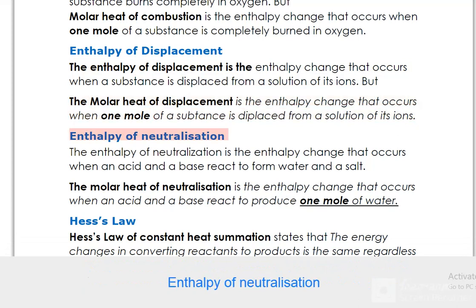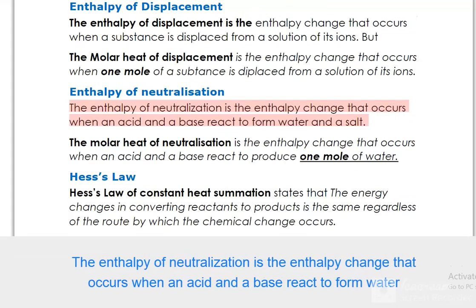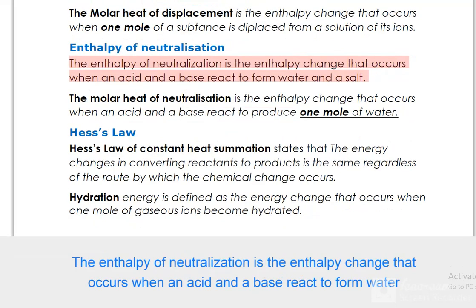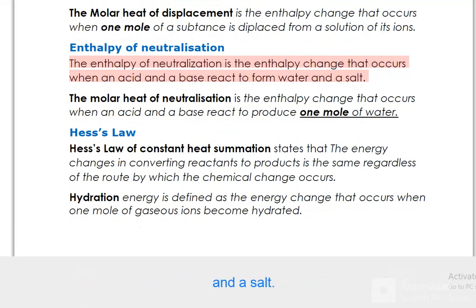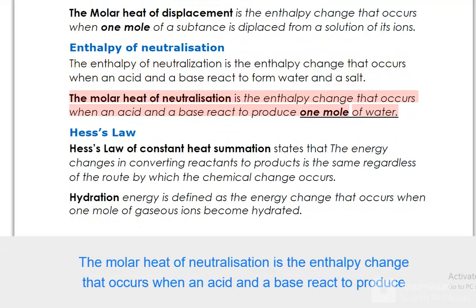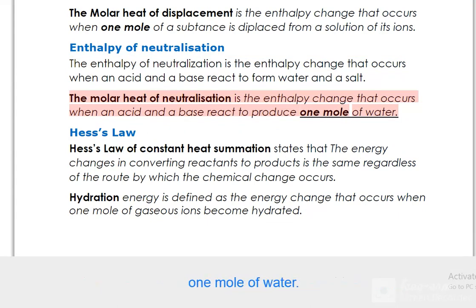Enthalpy of neutralization. The enthalpy of neutralization is the enthalpy change that occurs when an acid and a base react to form water and a salt. The molar heat of neutralization is the enthalpy change that occurs when an acid and a base react to produce 1 mole of water.